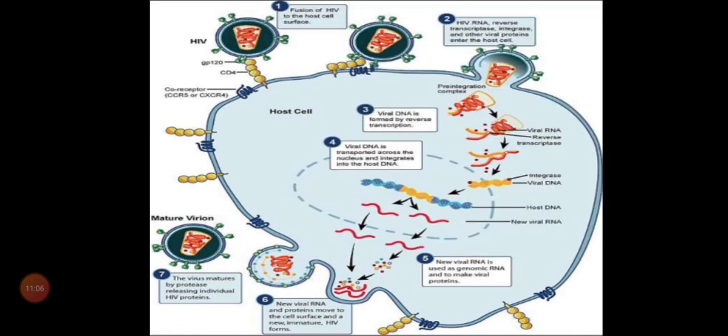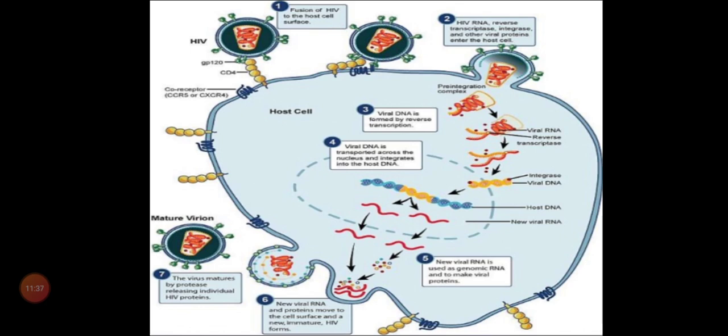Is that clear, children? Now what two processes do you want to remember? Receptors can be seen only in the macrophages and T helper cells. After entering, the single stranded RNA will become double stranded DNA by the process of reverse transcription by the enzyme reverse transcriptase, which is present in the virus. After formation of viral DNA, it will integrate with the host cell DNA by using the integrase enzyme.